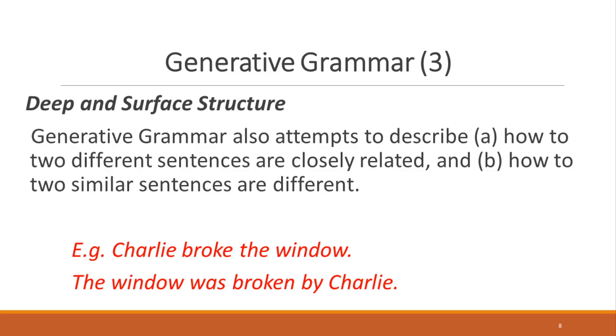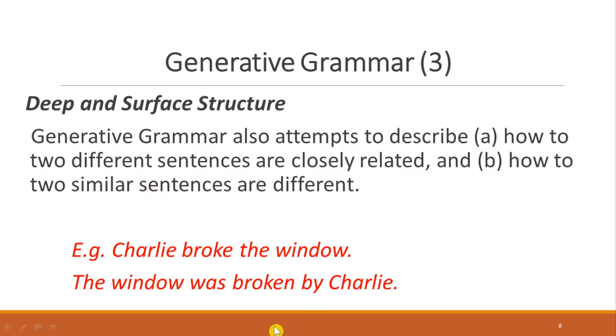In association with what I have just mentioned about explicit rules or generative grammar, take a look at the following sentences. They describe something that generative grammar attempts to explain in terms of analysis: deep and surface structure.